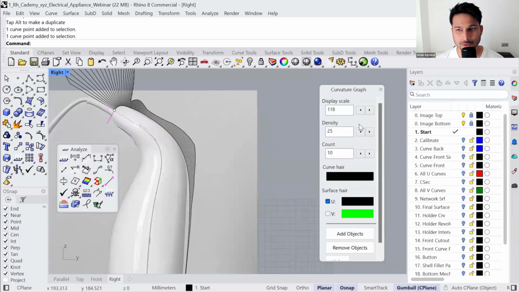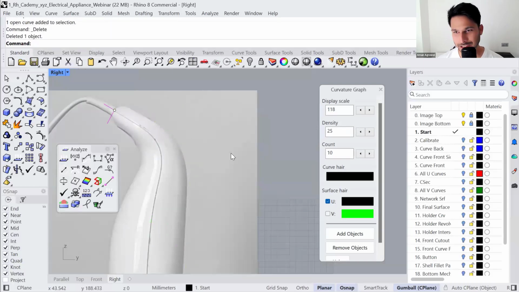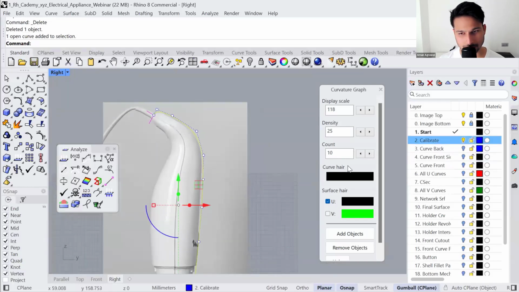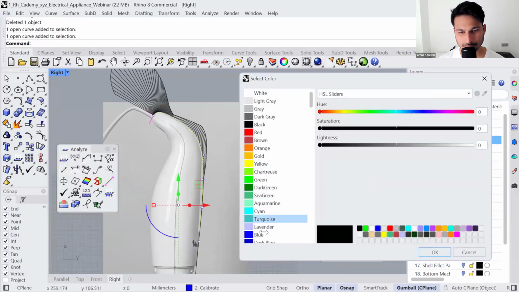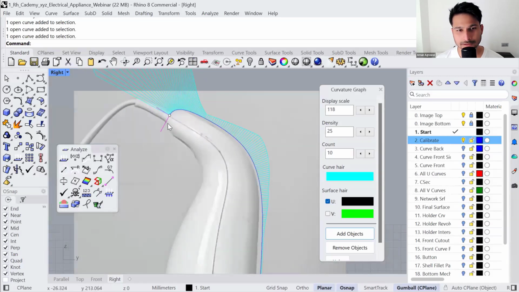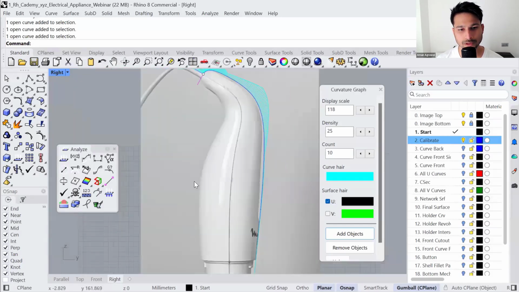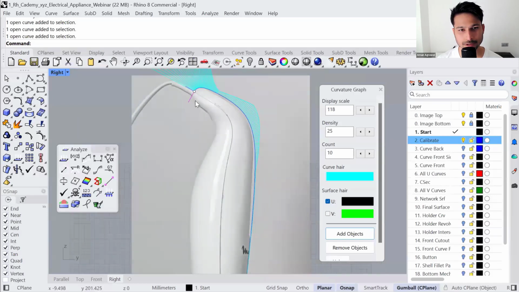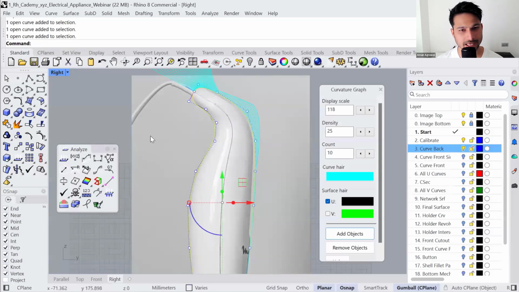All right, so with that said, you can delete this curve or you can keep it, because in the next layer, calibrate, I have already made that curve. You can see that curve. I've already made it. So you can use that for the next step, which is going to be creating the curve in the backside. So for the curve in the backside, in a similar manner, you will start by drawing the curve. You will move the control points slowly and capture that shape. So if you unlock the next layer, I have also made that.